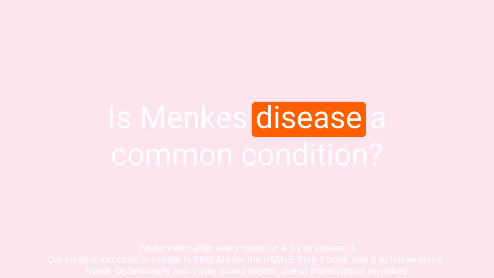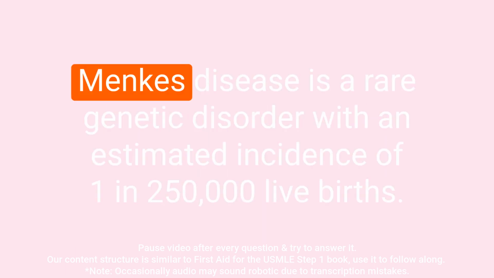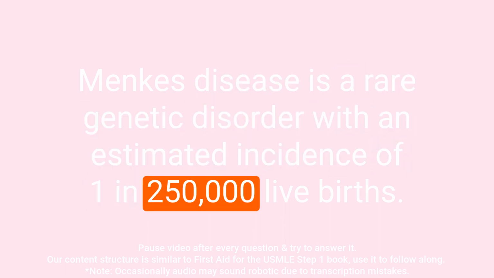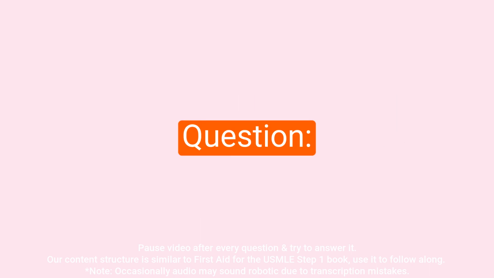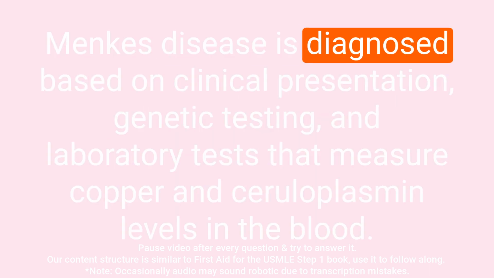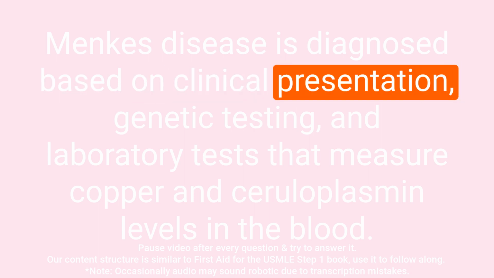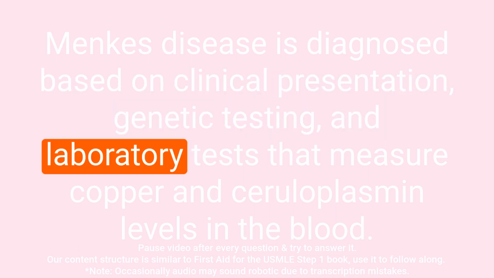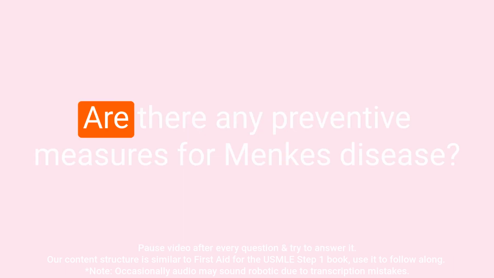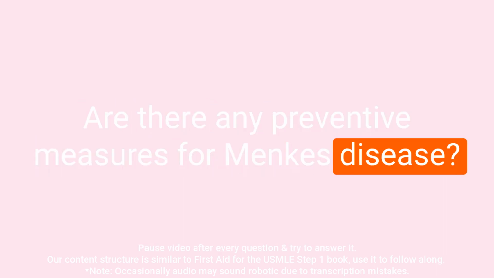Question: is Menkes disease a common condition? Answer: Menkes disease is a rare genetic disorder with an estimated incidence of 1 in 250,000 live births. Question: how is Menkes disease diagnosed? Answer: Menkes disease is diagnosed based on clinical presentation, genetic testing, and laboratory tests that measure copper and ceruloplasmin levels in the blood.